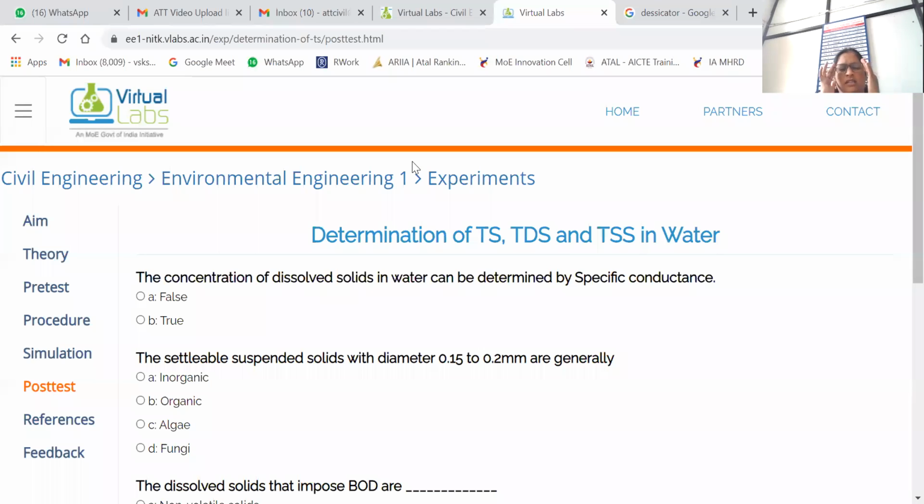The concentration of dissolved solids in water can be determined by specific conductance. Answer please. Did we read anywhere about dissolved solids and specific conductance?